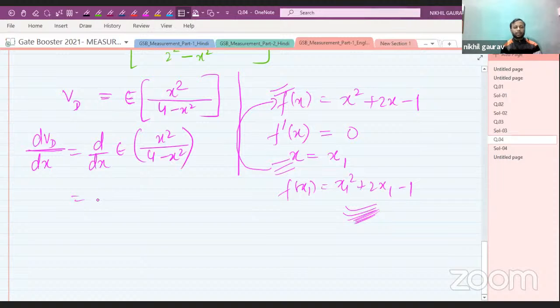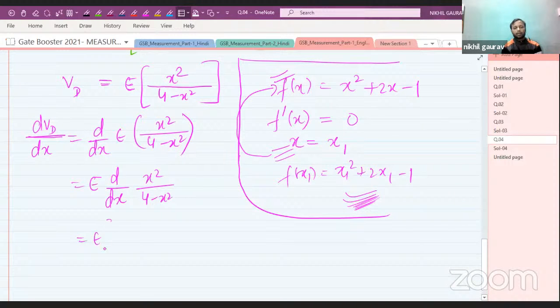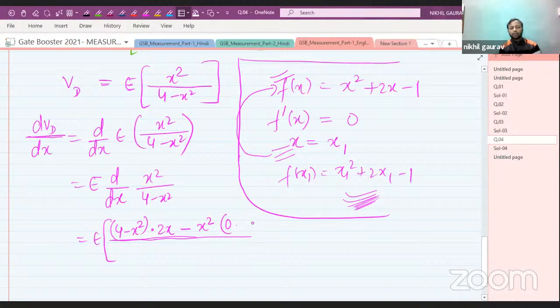As e is constant, I can take it out as a common from the derivative. So d by dx of x square upon 4 minus x square. Let us differentiate this. e times of, (4 minus x square) into the differentiation of x square, which is 2x, minus x square into the differentiation of 4 minus x square, which is 0 minus 2x, then the whole divided by (4 minus x square) the whole square.